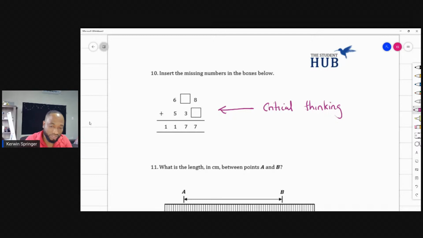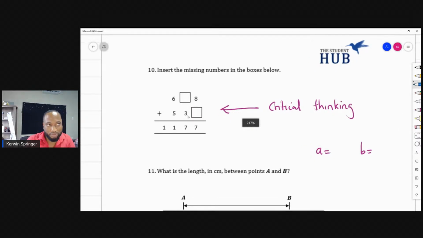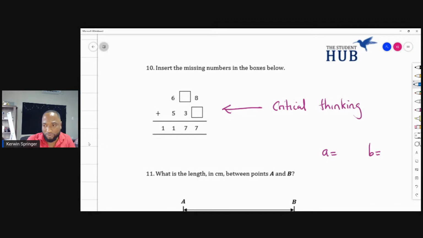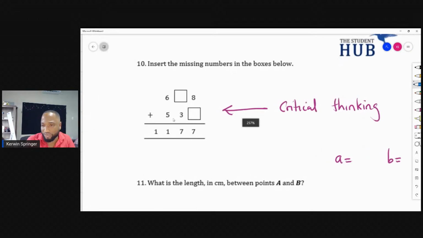So we're going in the boxes. Let's call this box A and box B. So in your answer, what goes in box A and what goes in box B? What do you think? So let me show you my thinking. I've seen different numbers passing through there. Is it that different numbers can work?